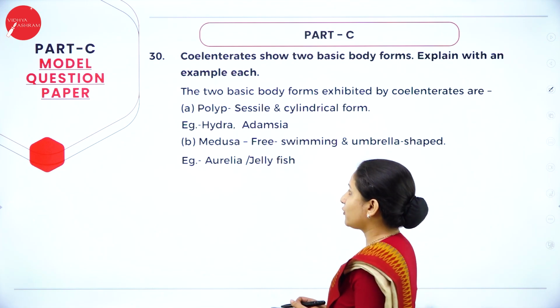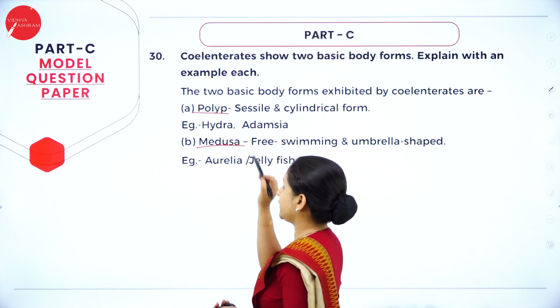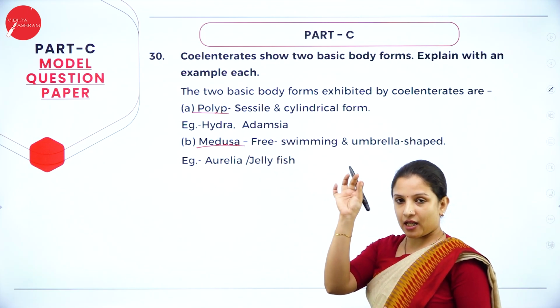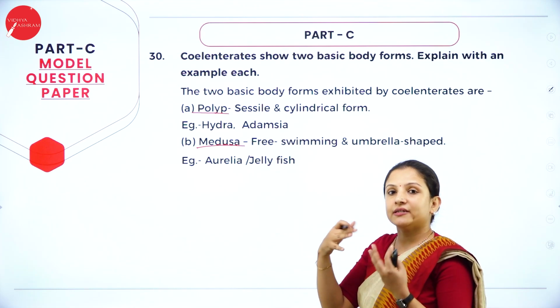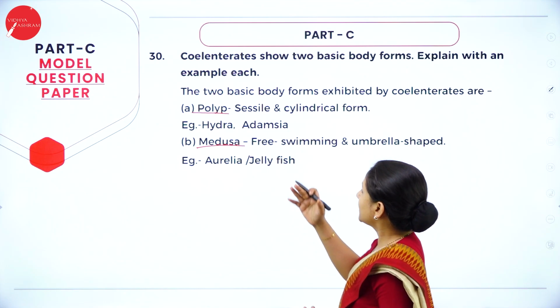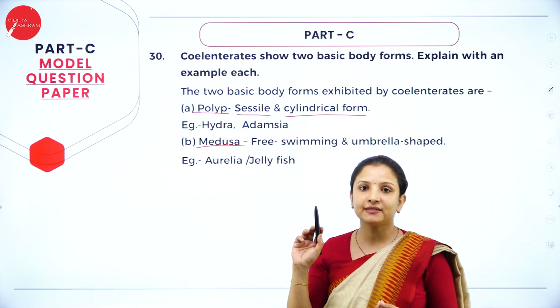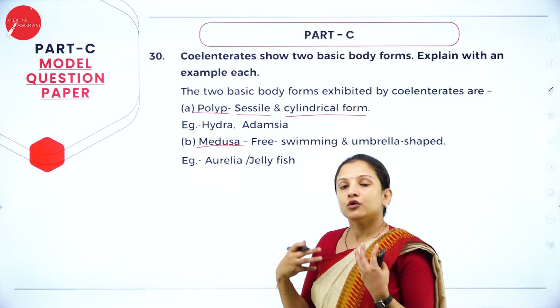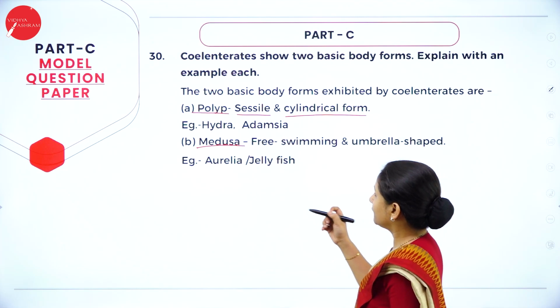The two basic body forms that they show are polyp and medusa. So write it as A and B, polyp, medusa. Let it be very neat, so that it is easy for the examiner to correct as well. Polyp, it is sessile and cylindrical in form. Sessile means they are not capable of moving. They are stagnant.